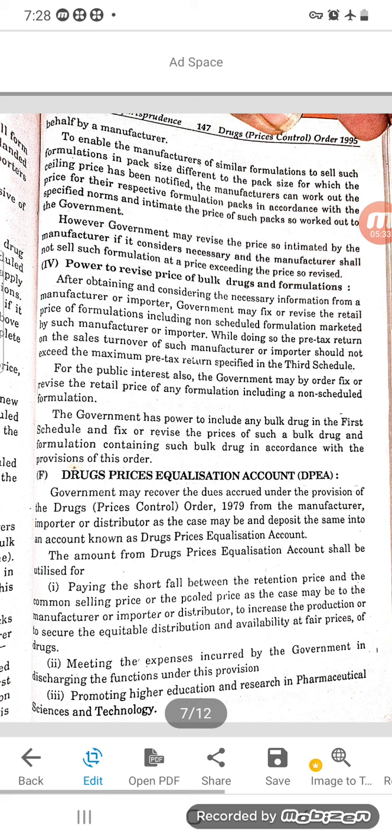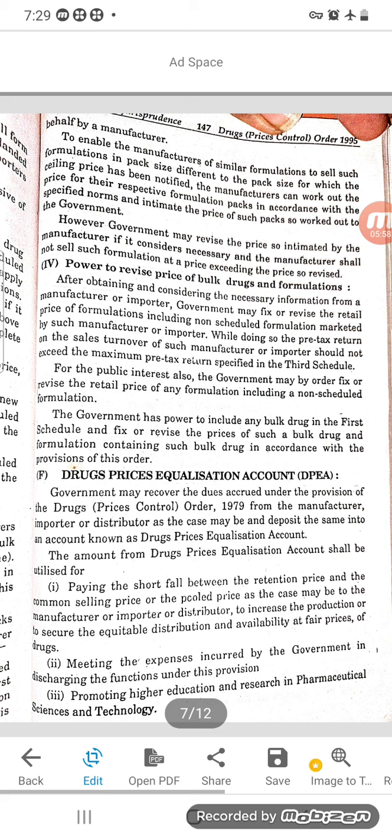Government may recover the dues accrued under the provisions of the Drug Price Control Order 1979 from the manufacturer, importer or distributor as the case may be, and deposit the same into an account known as the drug price equalization account. Means if any balances are there from that act, they will be added to this account.